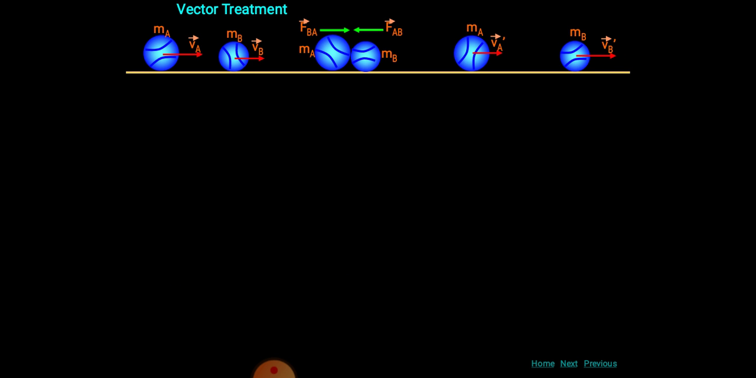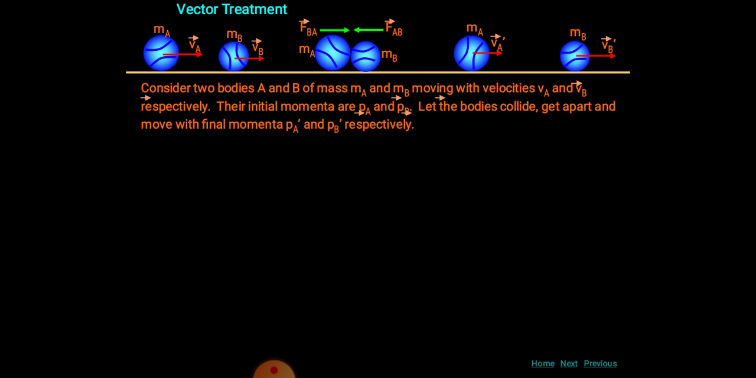Here we have taken A and B. These are the two balls. The masses of these balls are MA and MB respectively. The velocities are VA and VB respectively. Their initial momenta are PA and PB respectively, and we have to take their final momenta, that is PA dash and PB dash.